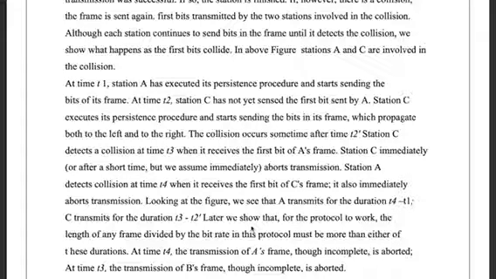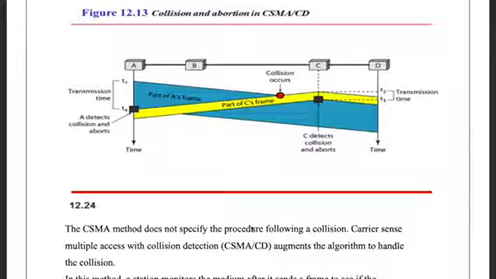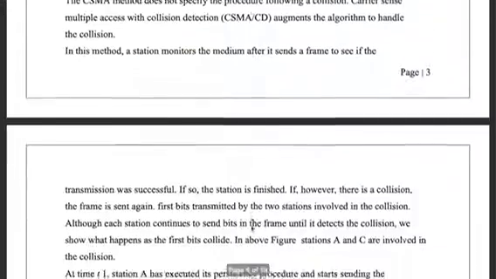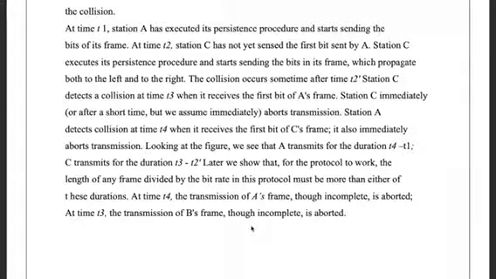First bits transmitted by the two stations involved in the collision. Although each station continues to send bits in the frame until it detects the collision, we show what happens as the first bits collide. In the above figure, stations A and C are involved in the collision. After time t1, station A has executed its persistence procedure and starts sending the bits of its frame.